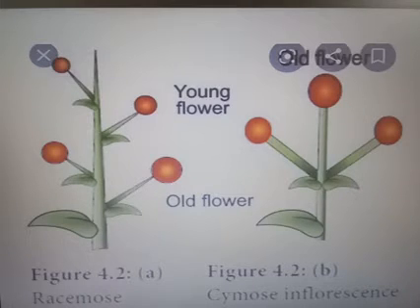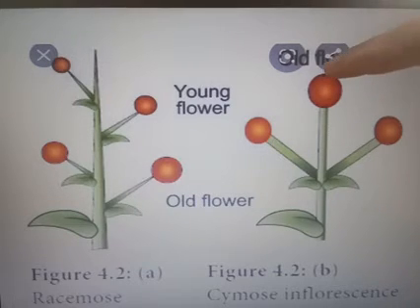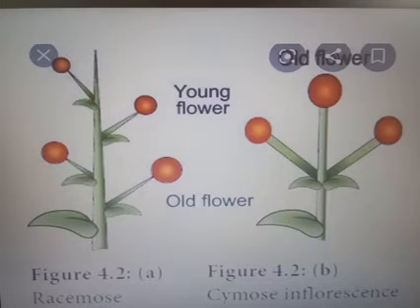Therefore, the growth is termed as definite. In cymose inflorescence, the flowers are basipetal. Basipetal means older flowers are seen at the top and the younger flowers are placed below. This is the basipetal succession of cymose inflorescence.